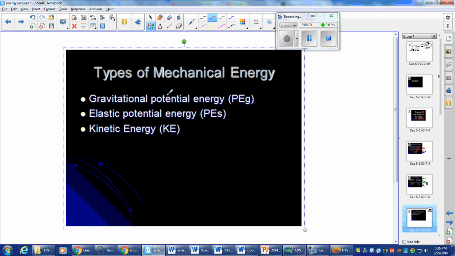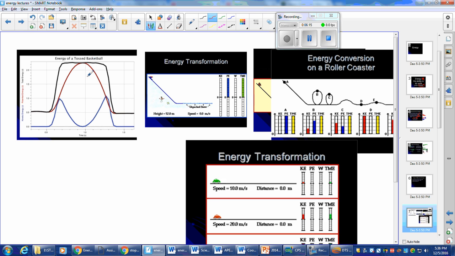All right, here are some types of mechanical energy. Gravitational potential, which is what we were just talking about. Elastic potential energy, so this is like a trampoline or a bowstring, or even like a spring. Kinetic energy is just moving energy. All right, so let's take a look at some graphs of this stuff real quick.